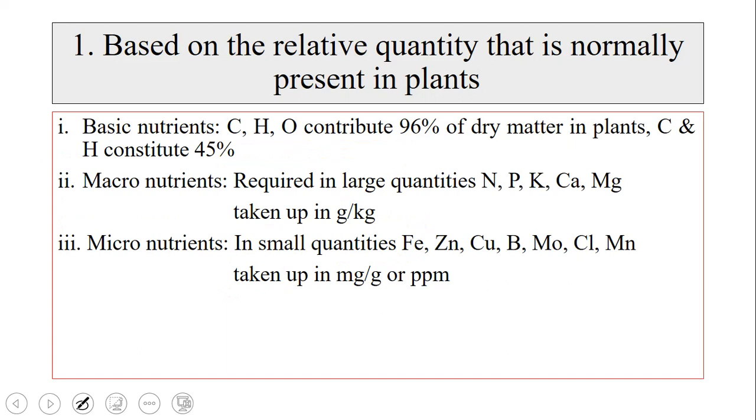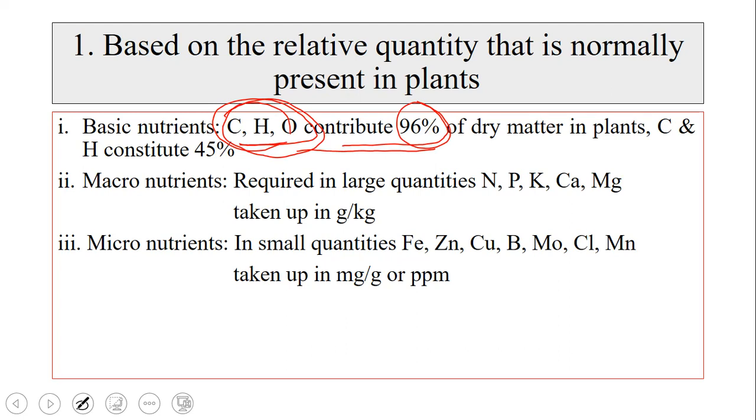First one is based on the relative quantity that is normally present in the plants. As I told you, 17 essential nutrients are there. Among those, these 3 nutrients, CHO, carbon, hydrogen and oxygen, are the basic nutrients, because these form the basic structure of the plant. Altogether, CHO contributes 96% of dry matter in the plants.